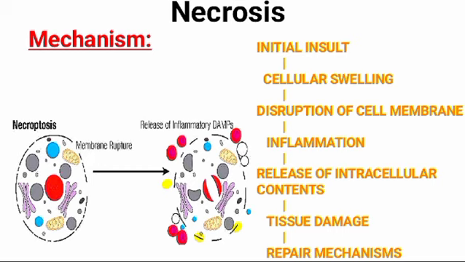Within the damaged cells, various enzymes and molecules are released, including proteases, nucleases, and reactive oxygen species, further harming surrounding tissues. This cascade of events perpetuates tissue damage and triggers repair mechanisms such as fibrosis and scar formation. Necrosis, unlike apoptosis, is typically unregulated and pathological, leading to inflammation and significant tissue damage.